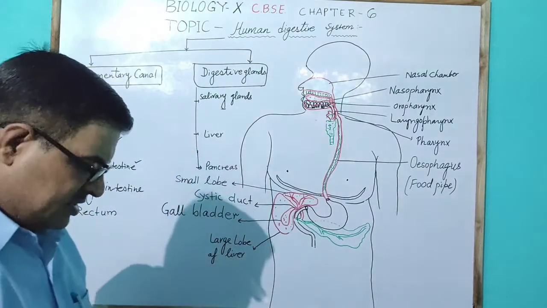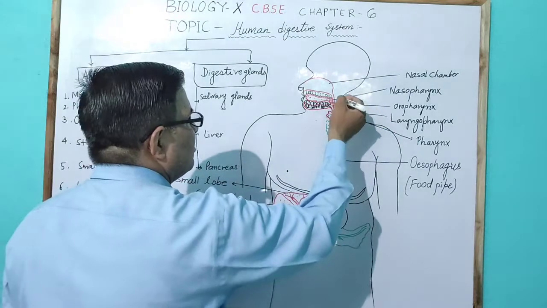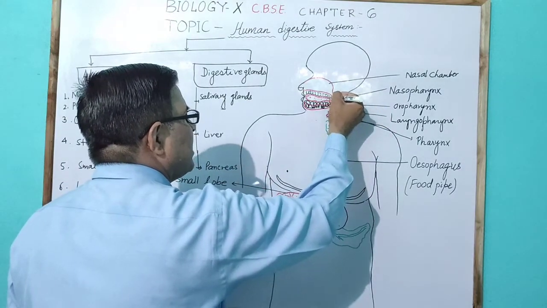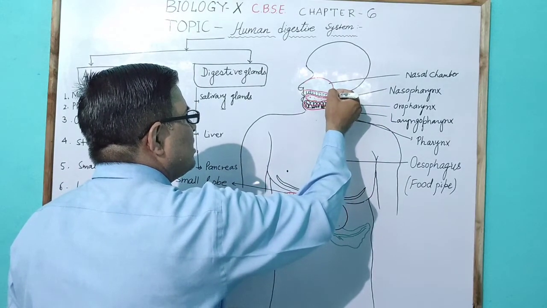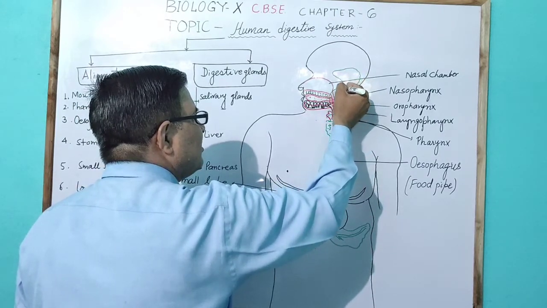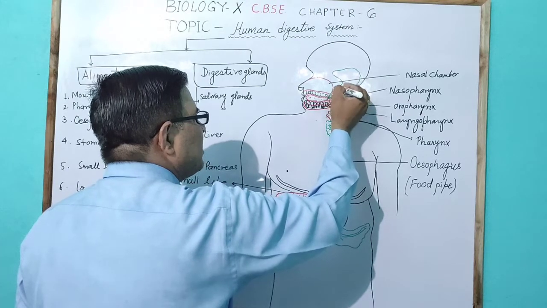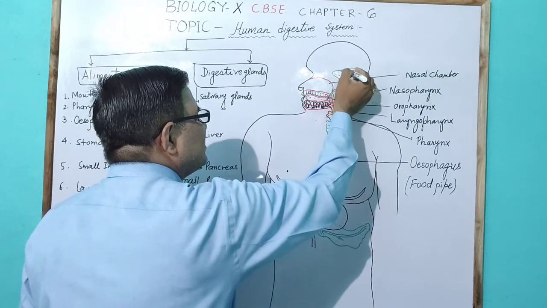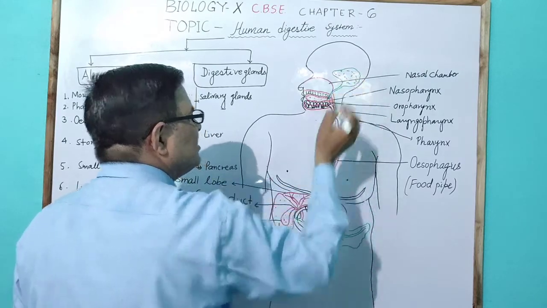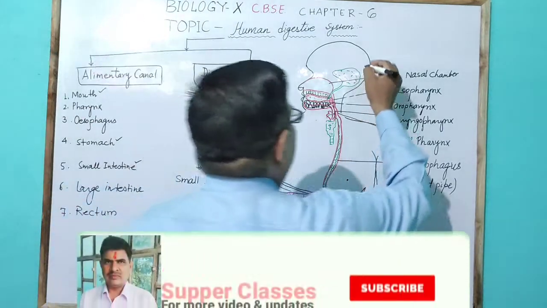Now the salivary glands. Here, three salivary glands are present. One salivary gland is present near the second molar, and it opens opposite the second molar. This is the largest salivary gland, called the parotid gland.